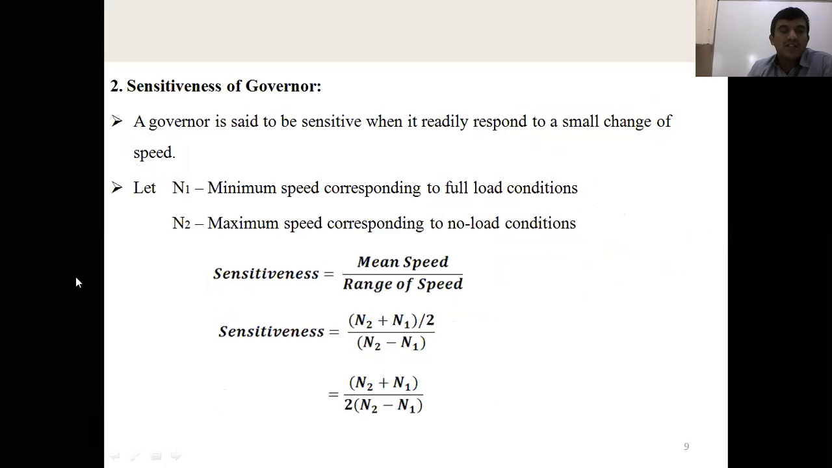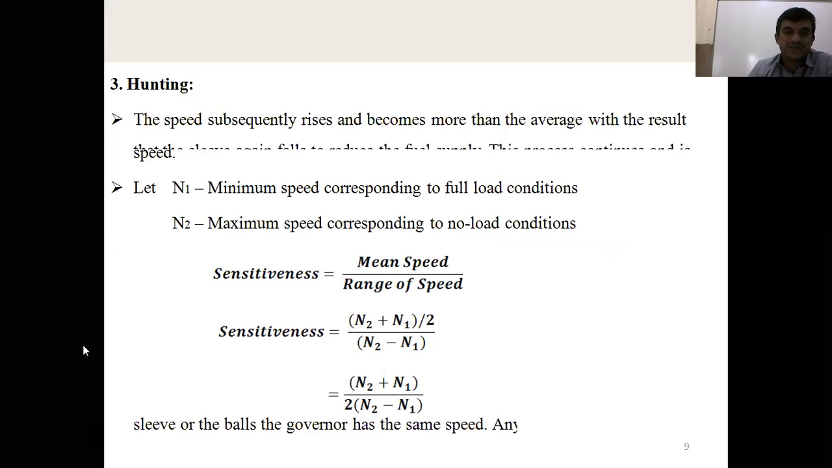If the governor is too sensitive, it means very small changes in the speed of the governor shaft follow small changes in the load; automatically the speed also changes. Once the speed changes like this, the governor is highly sensitive.